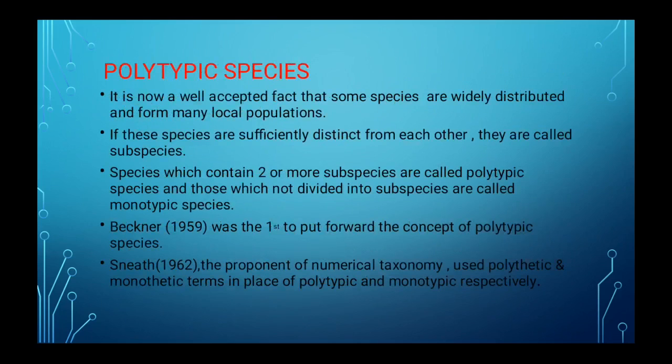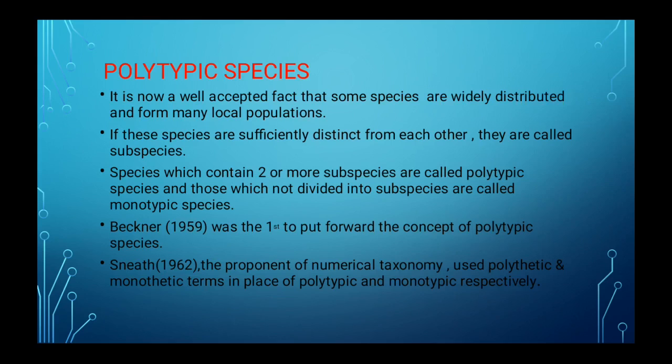Now let's see the different types of species. First one, polytypic species. So let's move to polytypic species. It is now a well accepted fact that some species are widely distributed and form many local populations. That we all know. If these species are sufficiently distinct from each other, they are called subspecies. Okay, what is subspecies? If these species which are widely distributed and form many local populations are sufficiently distinct from each other, then they are called subspecies.